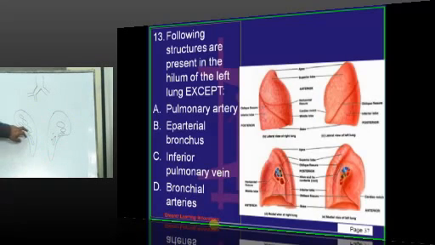So bronchial arteries supply the bronchus. They are present on both sides. Eparterial and hyparterial bronchi are present on the right side. On the left side, you find only the left principal bronchus. So what is not present in the hilum of the lung is the eparterial bronchus.